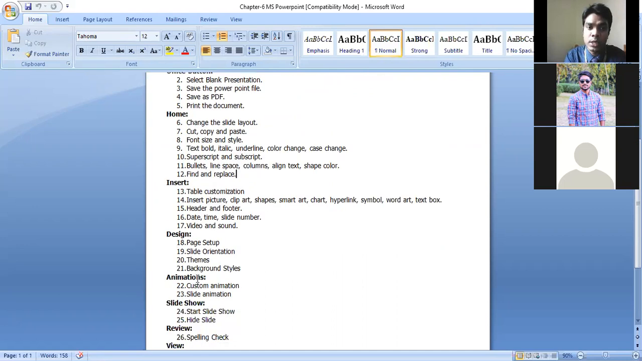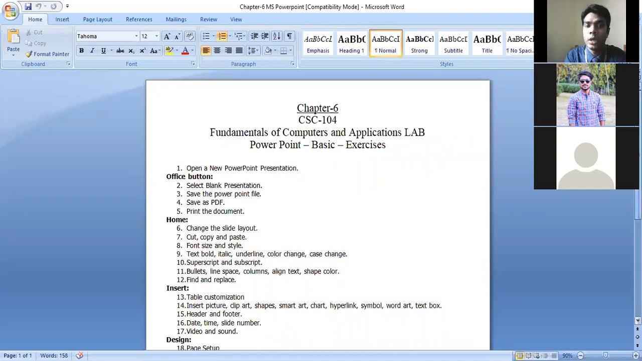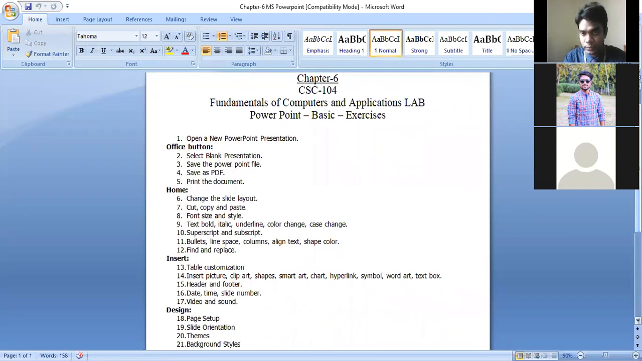Under Insert tab, these are the important operations. Under Design tab, these are the operations. Under Animation tab, these are the operations. Then we have slideshow. Under slideshow, these are the operations. Under Review and View, these are the important operations we have to practice for our lab final examination. Am I clear to you? Yes, sir. Any question do you have regarding this Microsoft Office PowerPoint? No, sir.